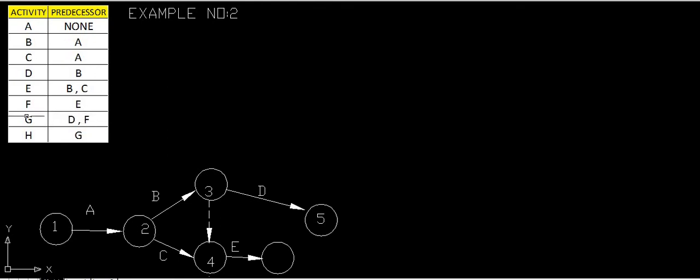So we have to read two rows simultaneously, because we are presently at F and we have to draw the activity F, but G also is to be considered simultaneously. What is the next activity? G. G will be started at the same point of D and F. That means D and F will be at the same point. So we can draw this at the same point.